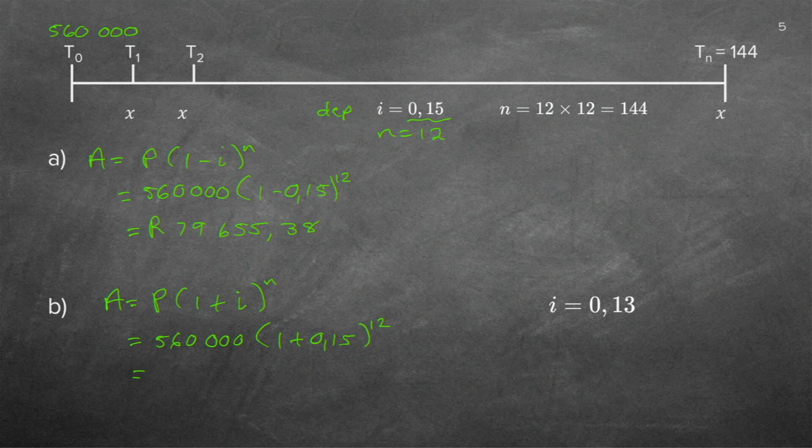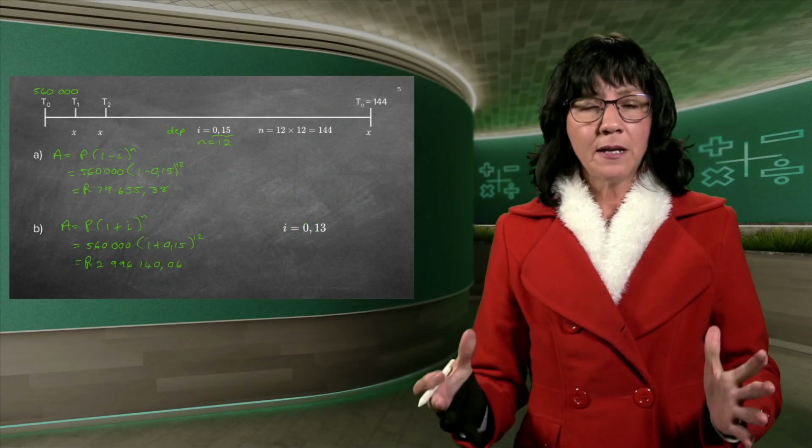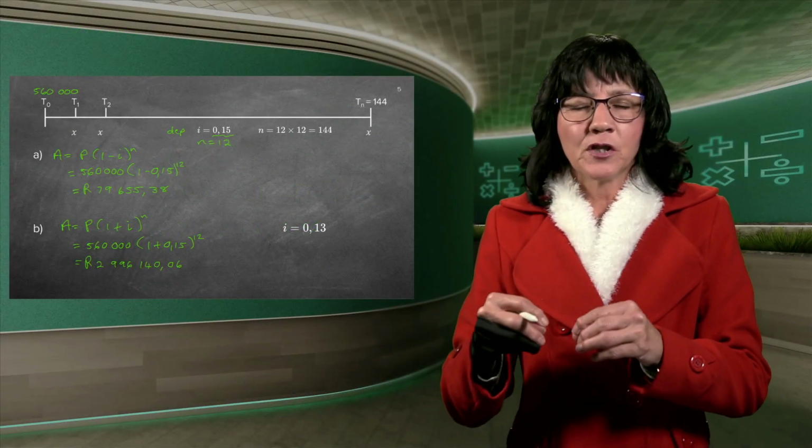I'm going to make it a plus. And there I get that funny amount again. 2,996,140.06. So 2.9 million roughly, a new vehicle, a new boat is going to cost in 12 years' time, which is very much possible.